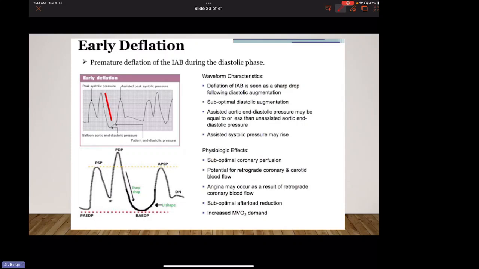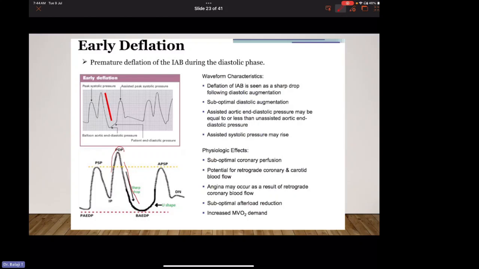And then early deflation: premature deflation of the IABP during the diastolic phase. Waveform characteristics: deflation of the IABP is seen as a sharp drop following diastolic augmentation. This is the diastolic augmentation, and deflation of the IABP is seen as a sharp drop. And there is suboptimal diastolic augmentation due to early deflation.